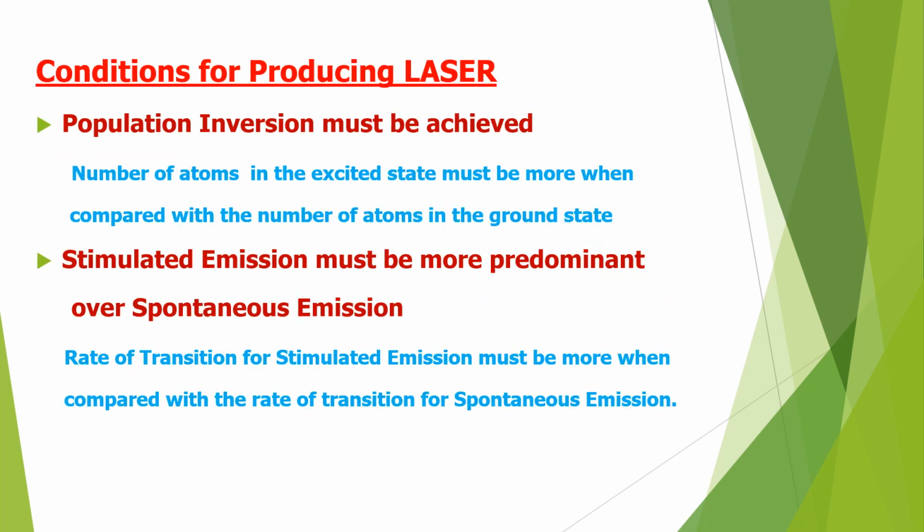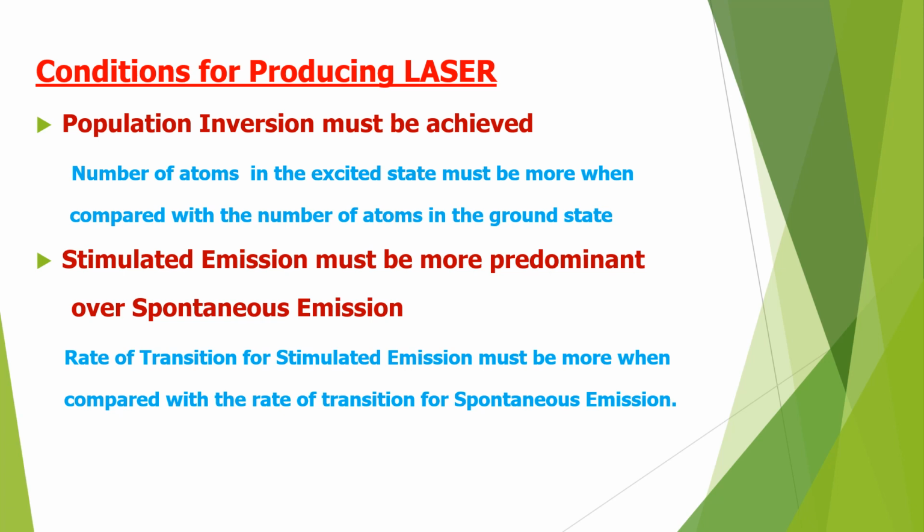For producing laser, two conditions must be achieved. First condition, population inversion must be achieved. That means number of atoms in the excited state must be more when compared with the number of atoms in the ground state. This state is called population inversion, where we can have more number of atoms in the excited state when compared to number of atoms in the ground state.